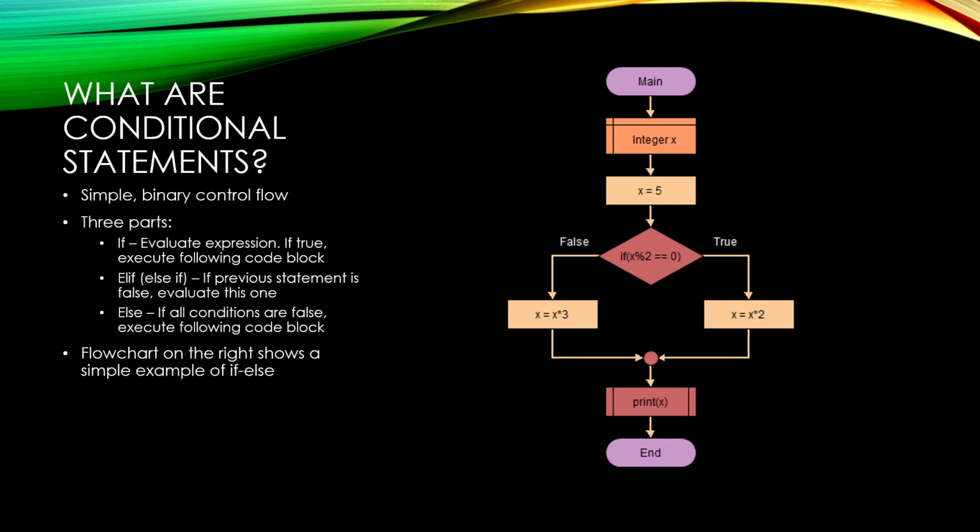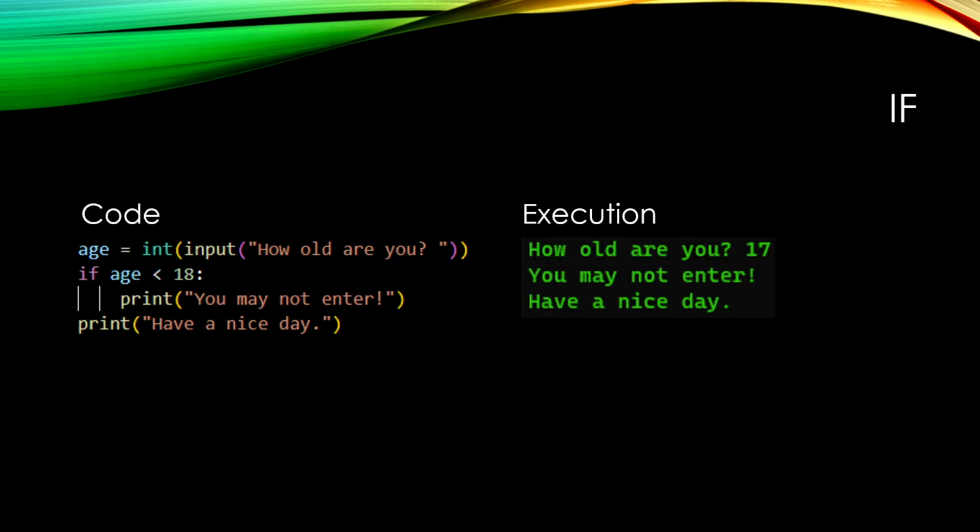And we're going to see what that looks like in code later on in the slides, and then we're going to do a ton of examples to make sure that these are well understood. So the flowchart on the right, again, shows what your if statement is going to look like visually. But we're going to move straight on.